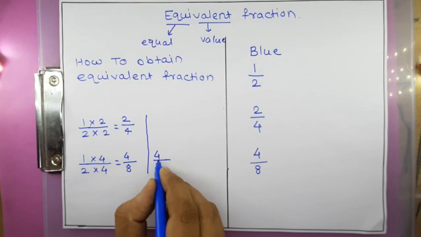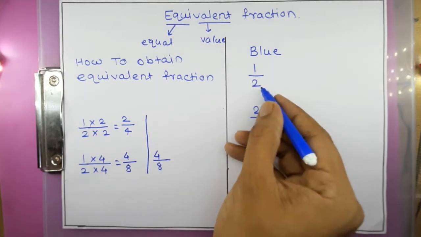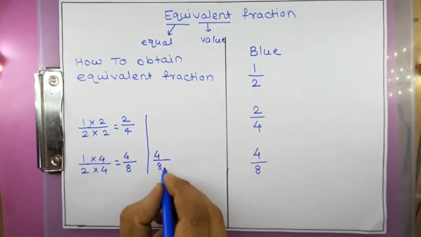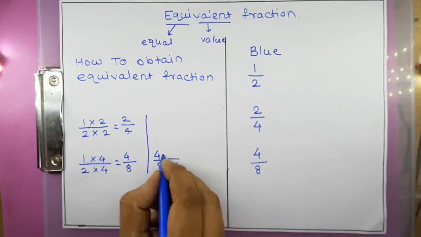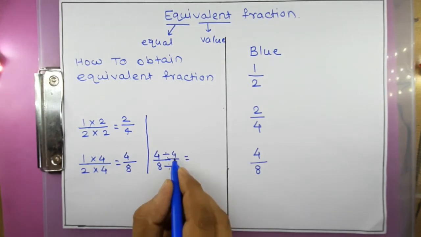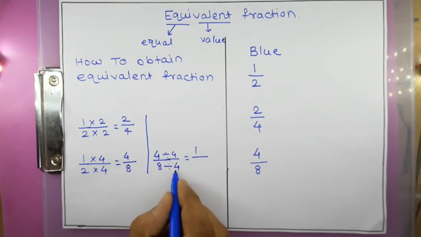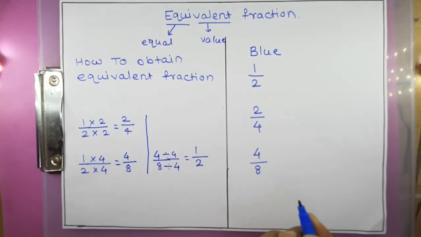So here 4 is there and here 1 is there, in the denominator 8 is there and here 2 is there, right? So from 8 to 2, I will divide 8 by 4, and here also I will divide by 4. So 4 divided by 4, 4 ones are 4, I will get the answer as 1. 8 divided by 4, 4 twos are 8, so I will get the answer as 2.